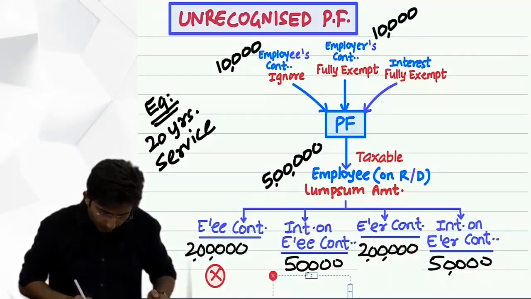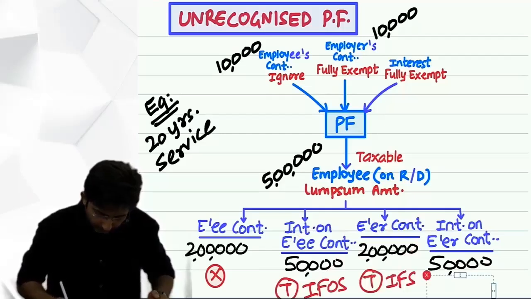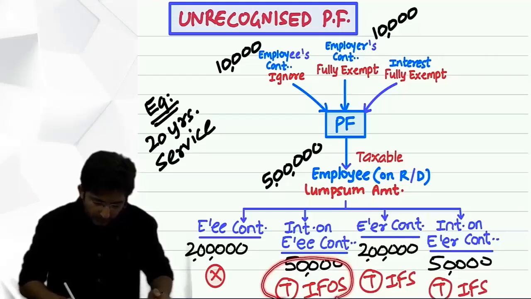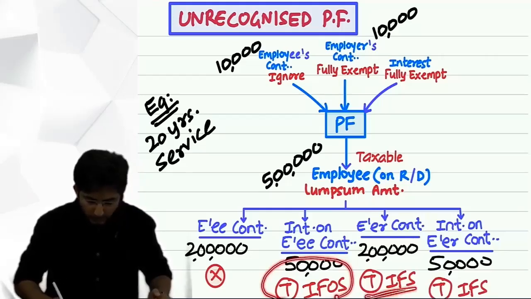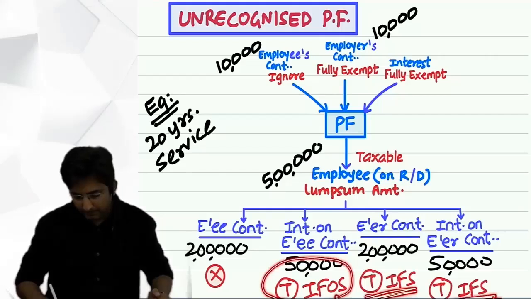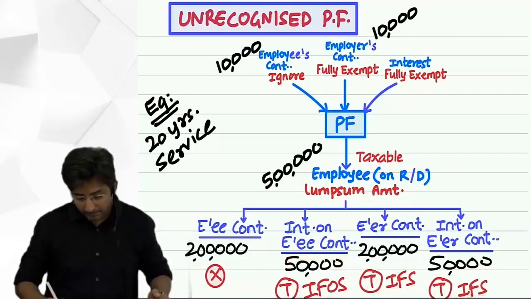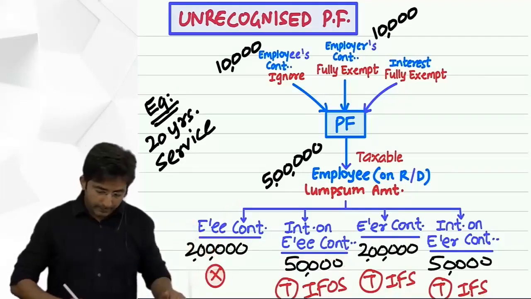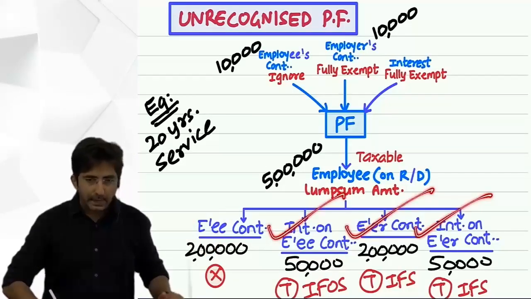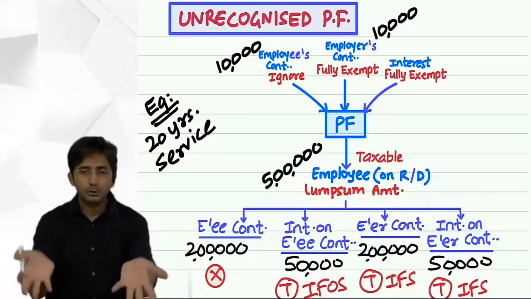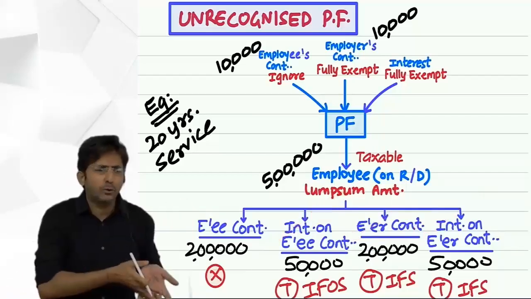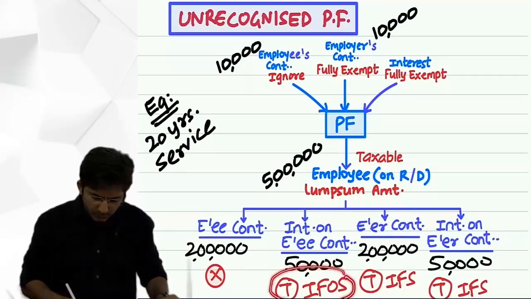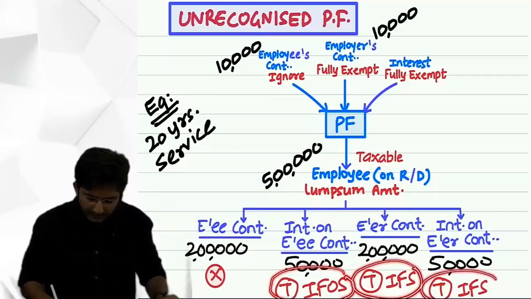But here one important point to be noted: read what I have done. This will be taxable as income from other sources. Only this too will come in income from salary. Why? See, this is ignored, I have convinced you. Okay? And these 3 figures are all taxable. UPF has to be taxable. UPF, last lecture I told you, will become taxable. But then why is this income from other sources? Why is this income from salary? Why is this income from salary?